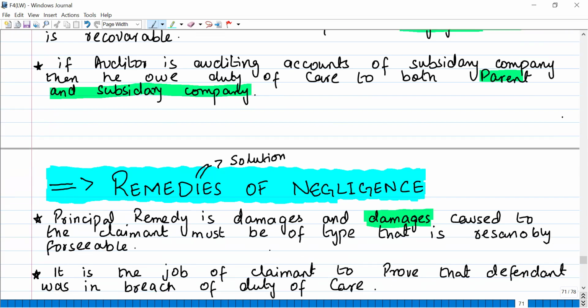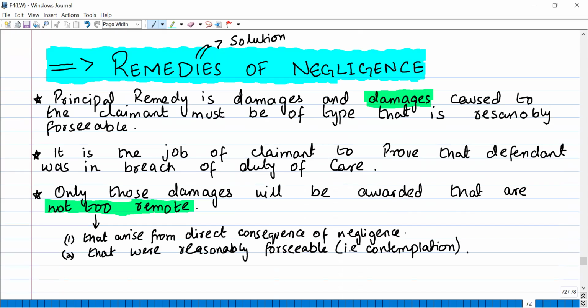Now, what are the remedies of negligence? What are the solutions? So, remedy, now let's see. Principal remedy is the damages, and damages caused to the claimant must be of a type that is reasonably foreseeable. So the principal remedy, the common law remedy of negligence, is damages. Damages means monetary compensation to the innocent party. Loss to the claimant must be of a type that is reasonably foreseeable. So it means the damages should be reasonably foreseeable.